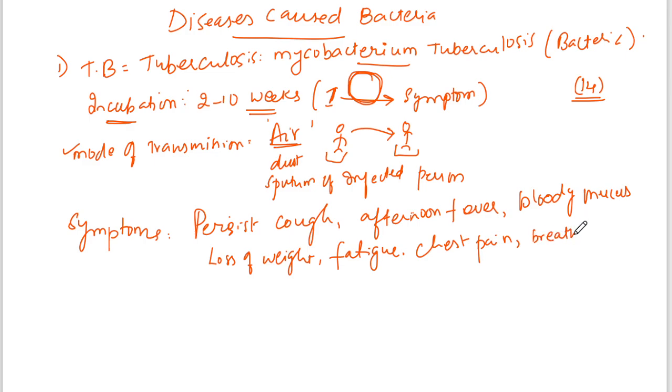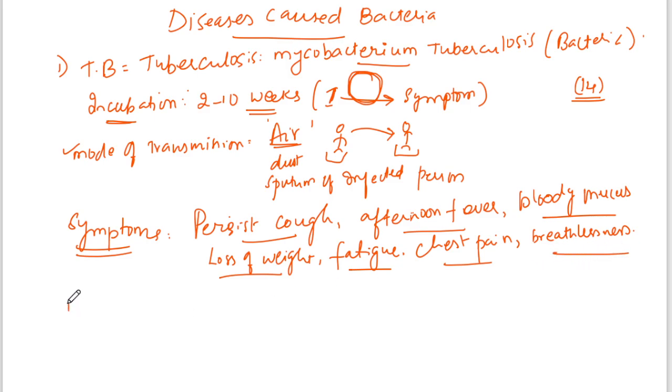So the symptoms of tuberculosis are persistent cough, afternoon fever, bloody mucus, loss of weight, fatigue, chest pain, and breathlessness.